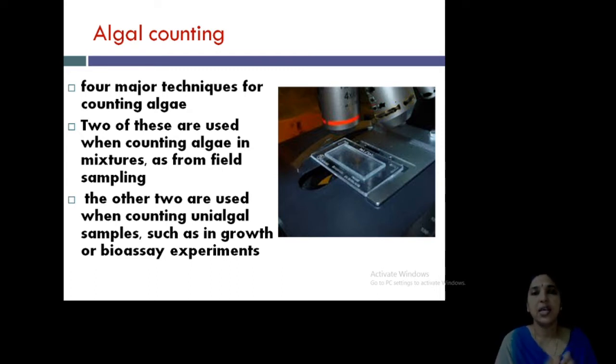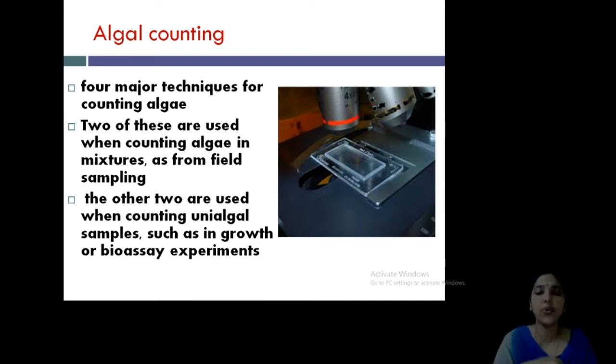The second one is, from the mixture of algae, you will isolate one among them. There are techniques to isolate, and you will maintain a pure culture. What is a pure culture? It contains only one type of algae. So you will grow this algae in your laboratory. In your culture, you have only one type of algae, that is unialgal samples.